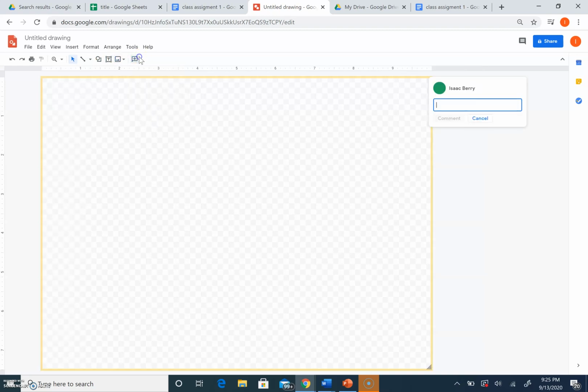And over here is where you can insert images. You can add comments over here. You can zoom in on images. You can select what you'd want to select for the assignment. You can add images. You can draw, as you see.